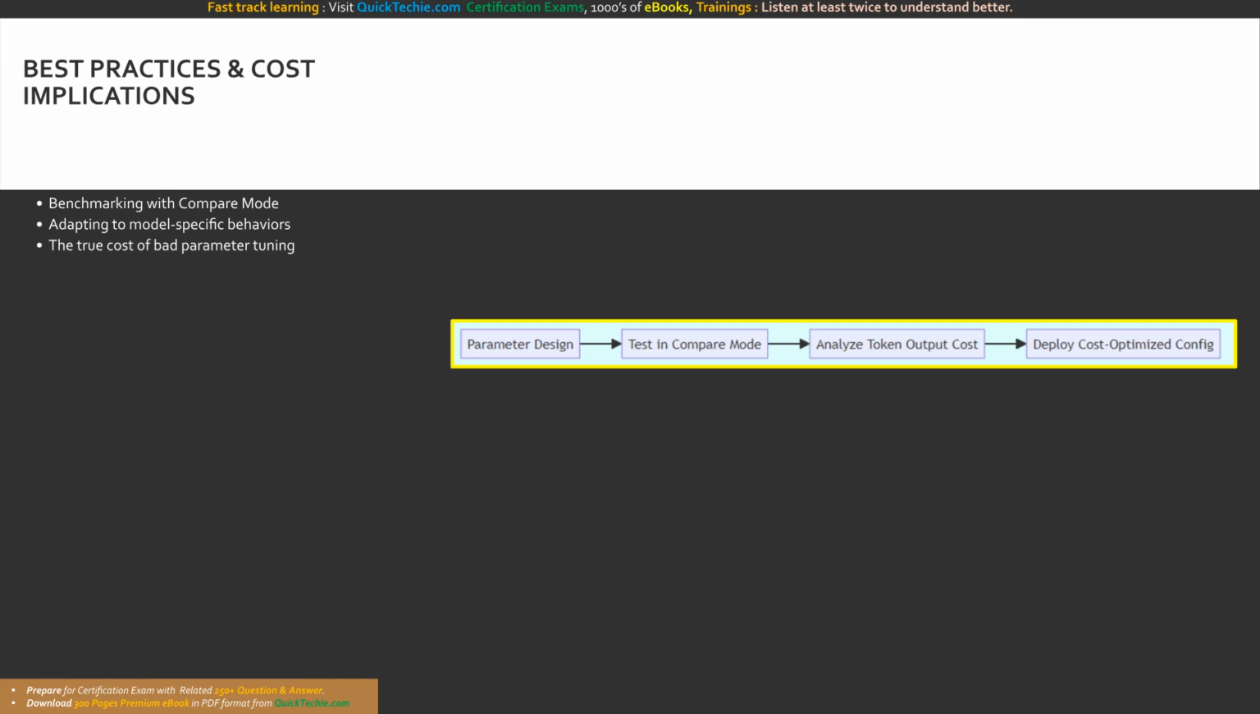The enterprise lifecycle dictates that parameter design must be rigorously tested in compare mode. We then analyze the exact token output costs before deploying a strictly cost-optimized configuration into our production environment.